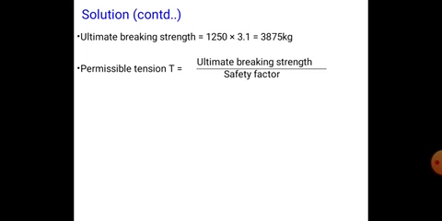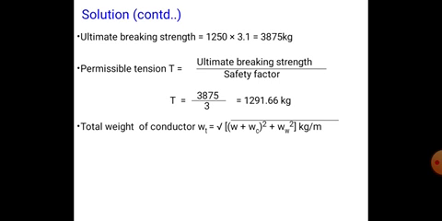So the permissible tension T is equal to ultimate stress by safety factor. Ultimate stress is equal to breaking strength into cross-sectional area, that is 3875 kg, divided by the safety factor of 3. So approximately that is 1291.66 kg.